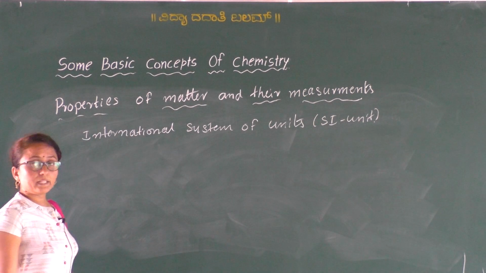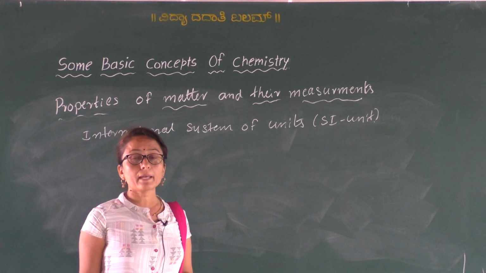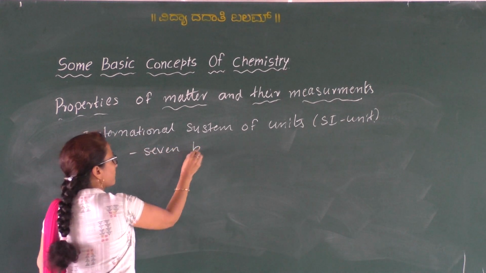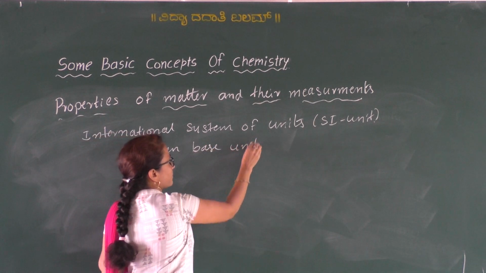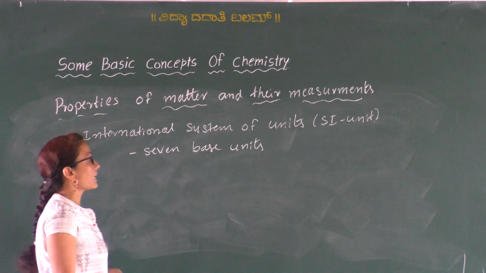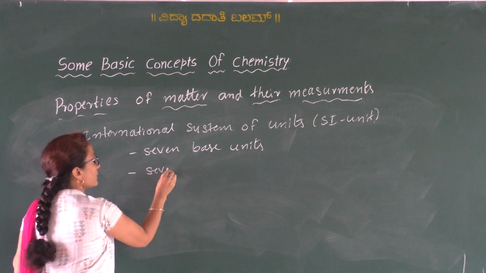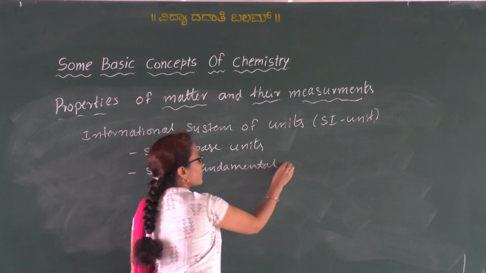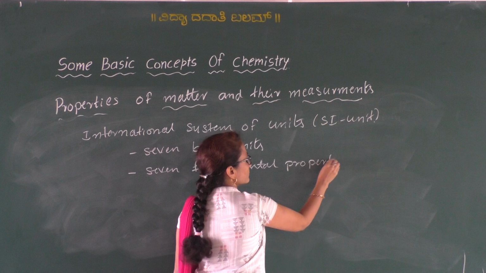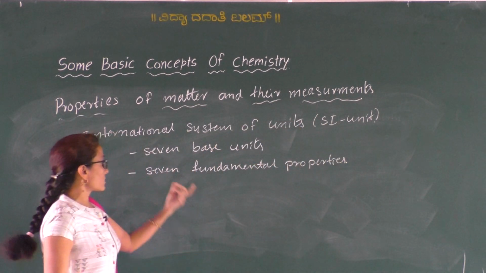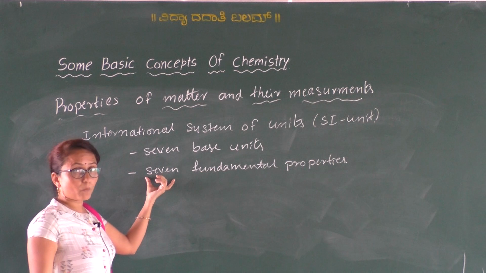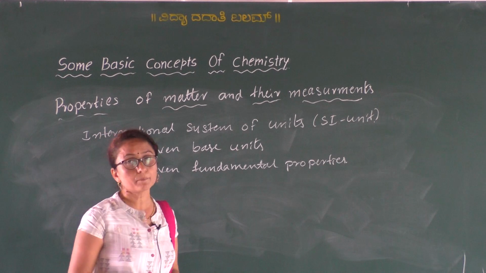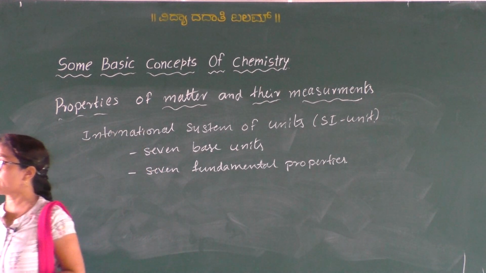This SI system has 7 base units. These 7 base units pertain to the 7 fundamental properties. There are only 7 fundamental properties, and all other properties are derived from these fundamental properties. Okay, so 7 base units.